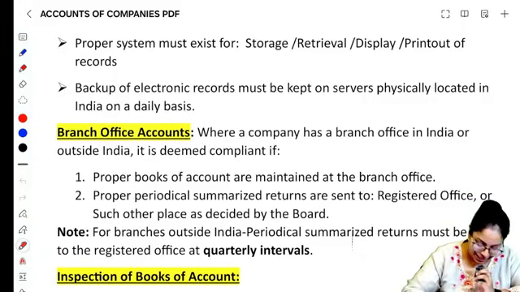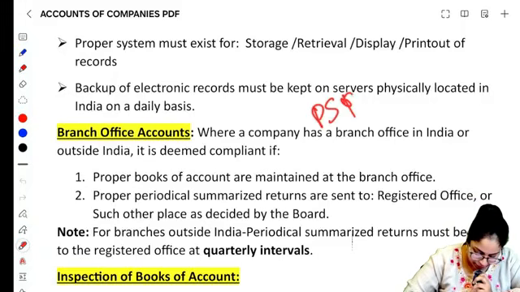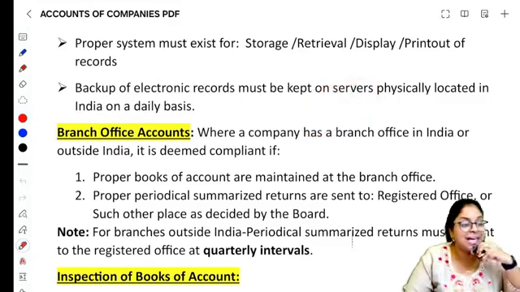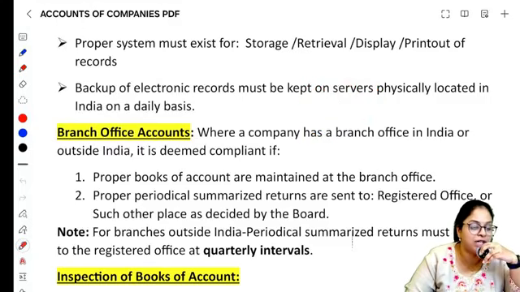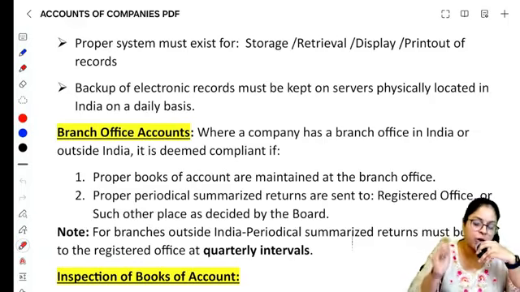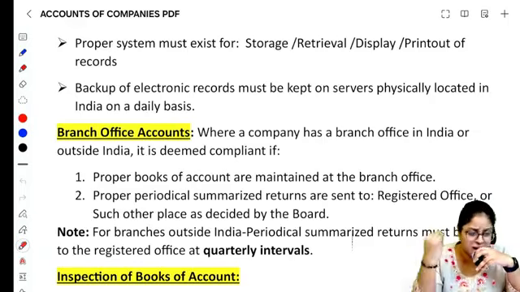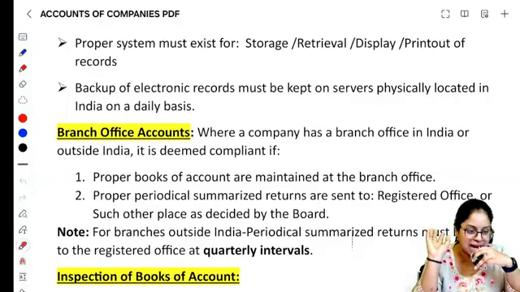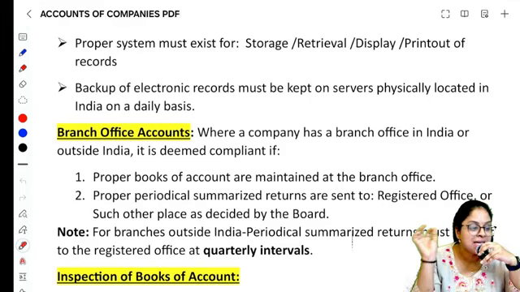ஸோ இது பேர் தான் PSR, periodic summarized returns. In the PSR or a copy they have to send it to the registered office. So if you have branches across India, across the world also, we have no problem. Let them maintain their own books of accounts at their branch, but they have to send you what? PSR, periodical summarized returns. They will have to send it to you.